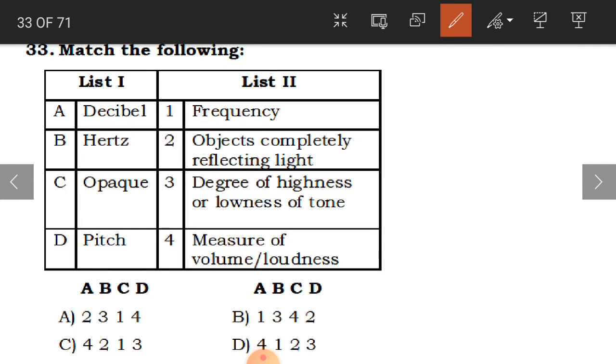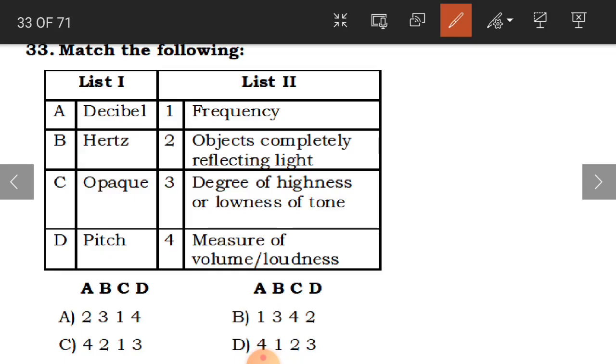Now 33rd question. Match the following. In list 1 you have some words, and in list 2 you have some words that you have to match with them. These are the measurements in list 1. A is decibel. What is decibel going to measure, children?